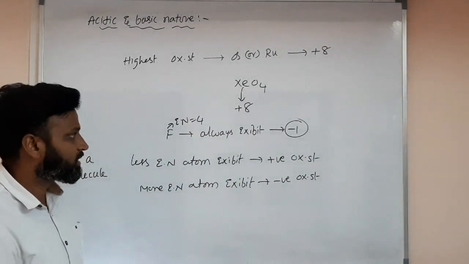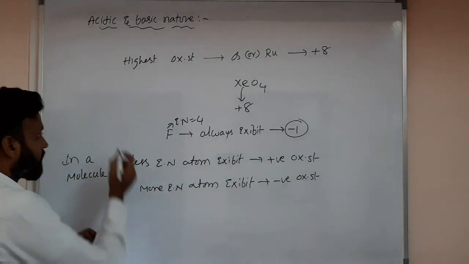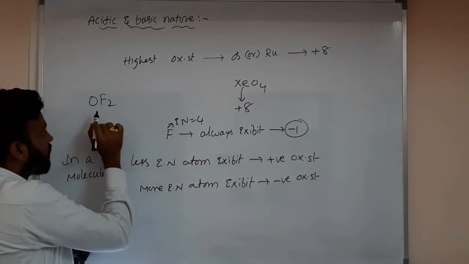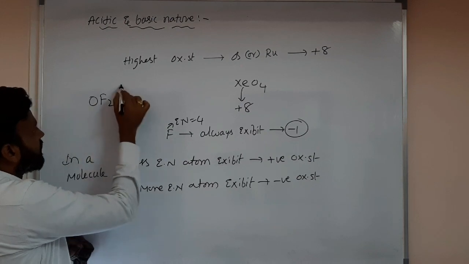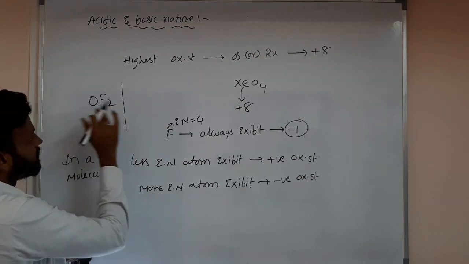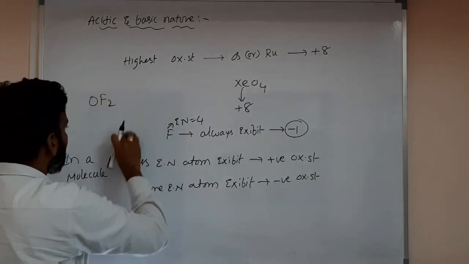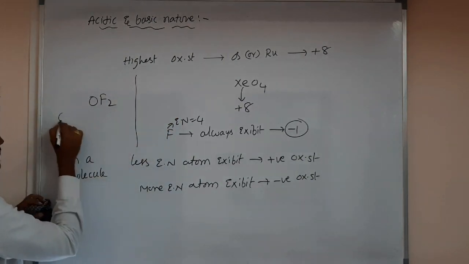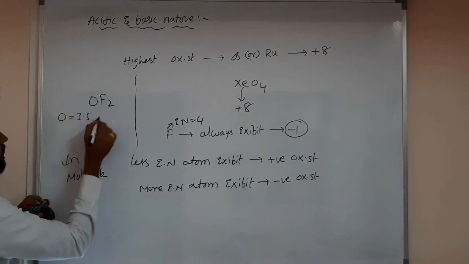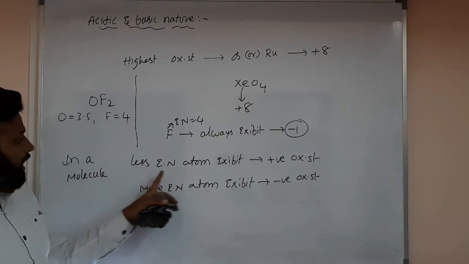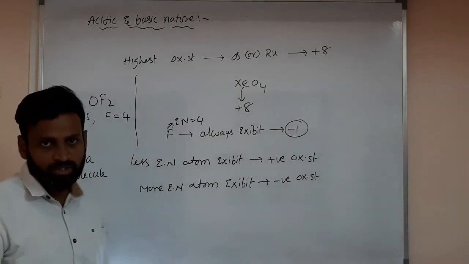Even oxygen sometimes exhibits a positive oxidation state, in OF2. How can we come to know who exhibits positive and who negative? Very simple. Oxygen electronegativity is 3.5, fluorine electronegativity is 4. As I mentioned, whoever has more electronegativity gets the negative oxidation state.